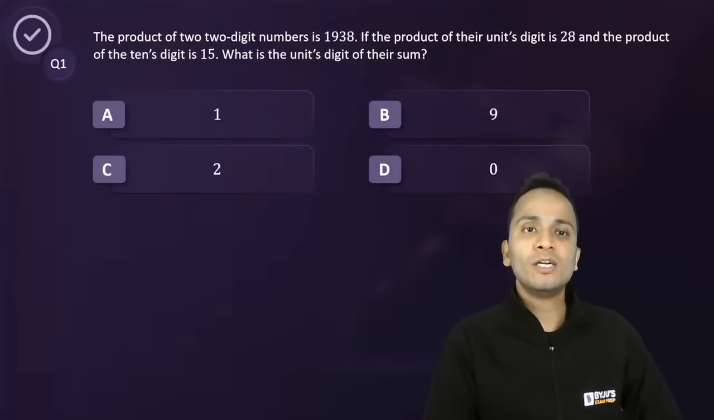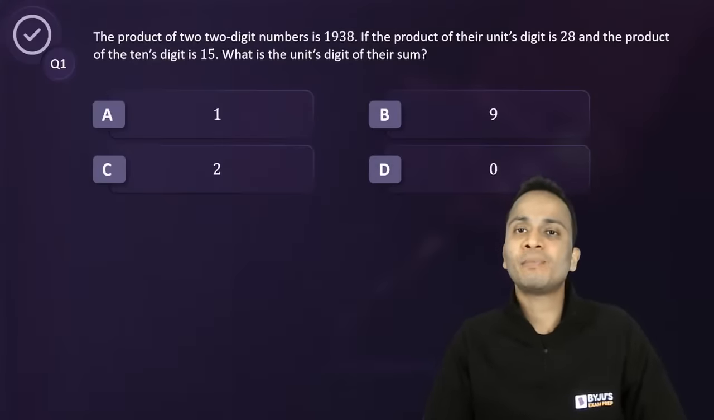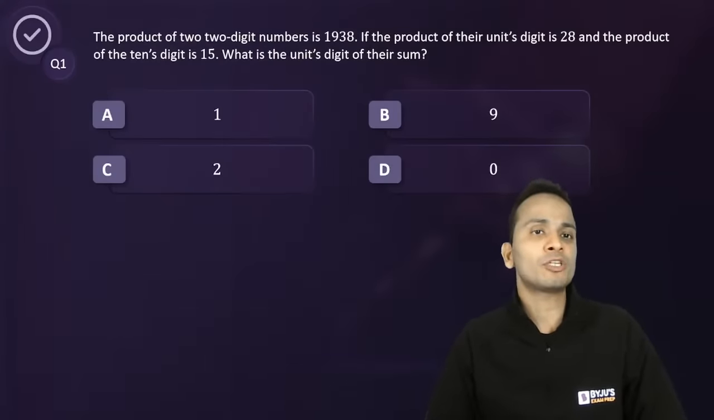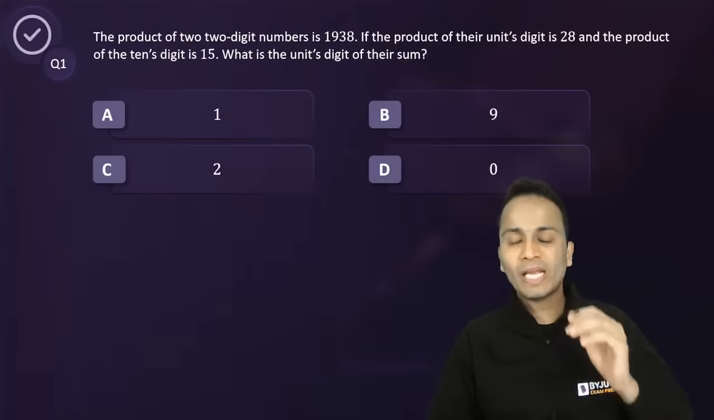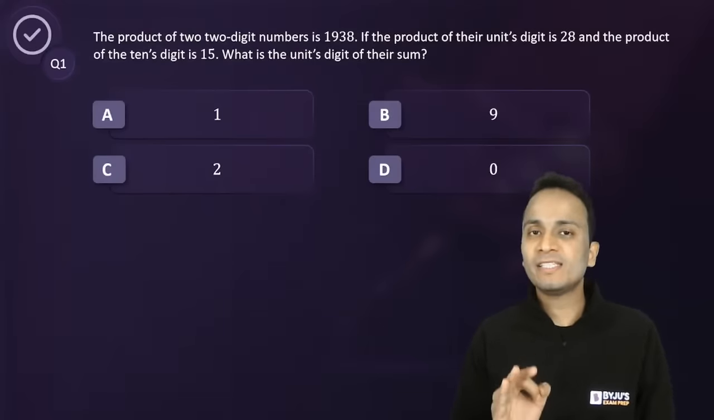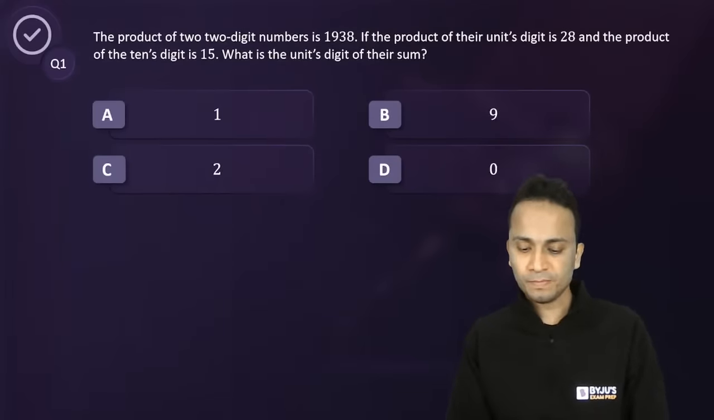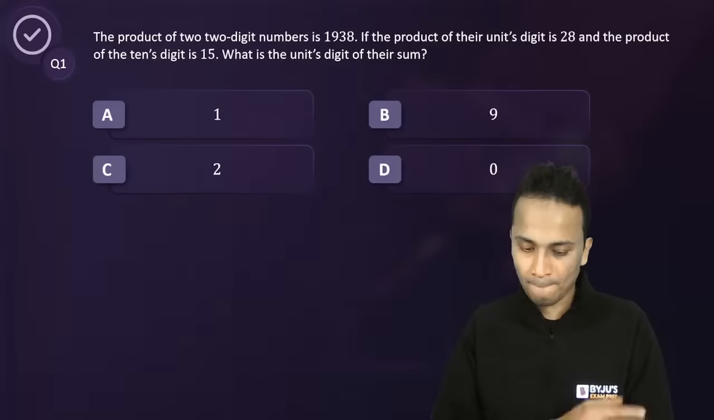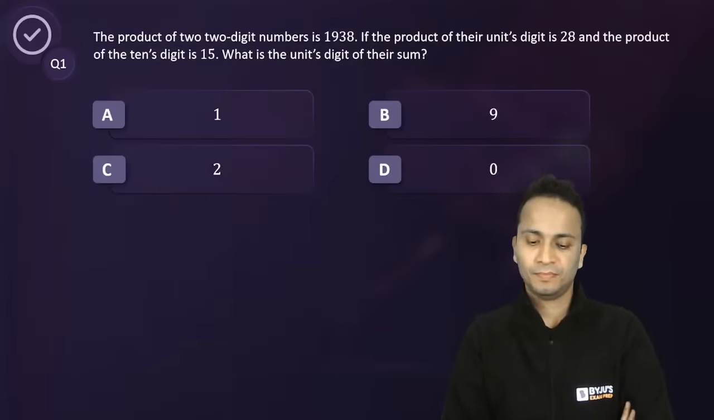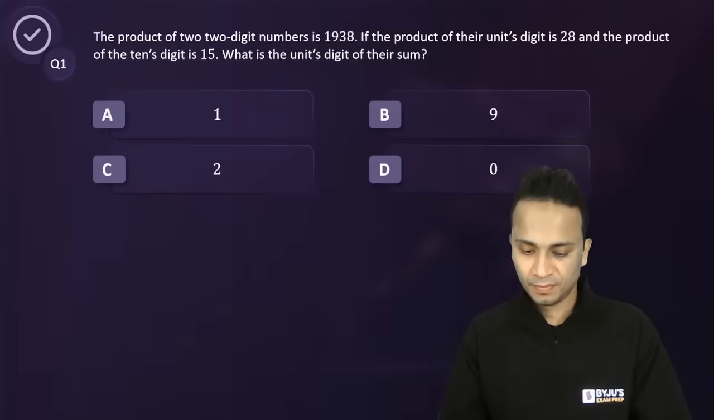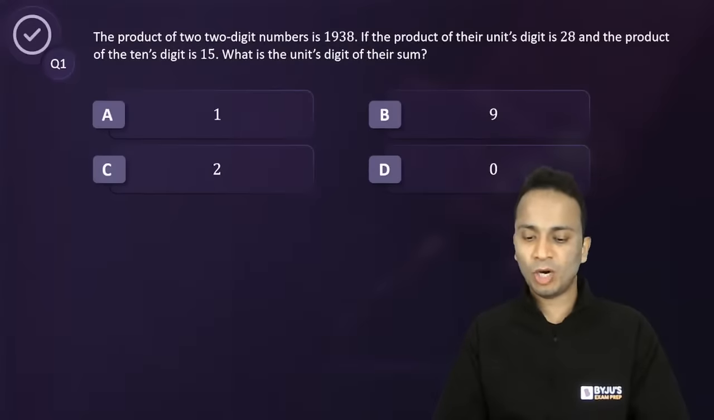The product of two two-digit numbers is 1938. If the product of their units digit is 28 and the product of their tens digit is 15, then what is the units digit of their sum? Quickly. You have less than 30 seconds for this question. Come on, I need an answer as soon as possible.